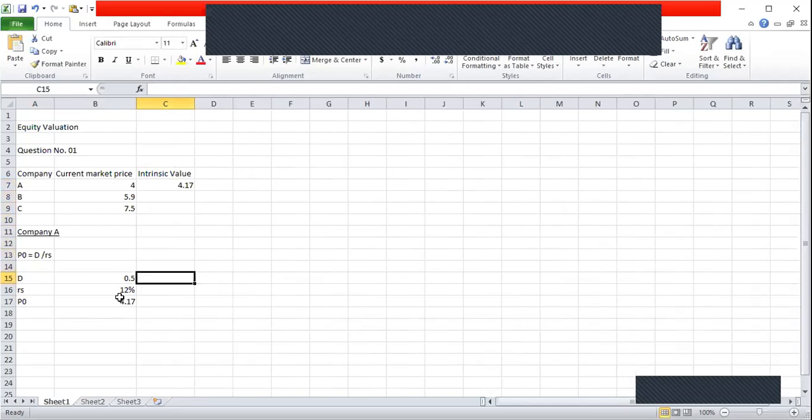Now I can go to company B. In company B, there's a constant growth rate in dividends. I will first put the current dividends, D0. Current year dividend is 0.43. Constant growth rate is 4% per annum.